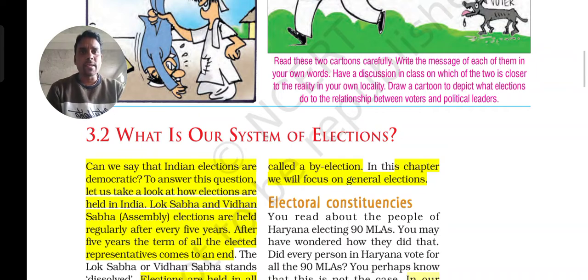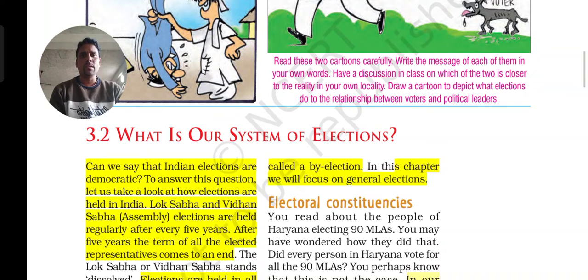Can we say that India's elections are democratic? Very good question. To answer this question, let us go through this chapter and see what is given. Let us take a look at how the elections are held in India. Lok Sabha and Vidhan Sabha elections are held regularly after every 5 years.